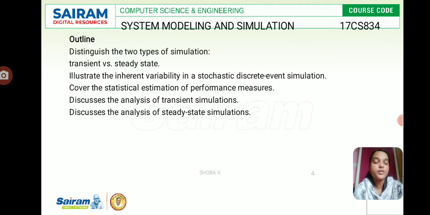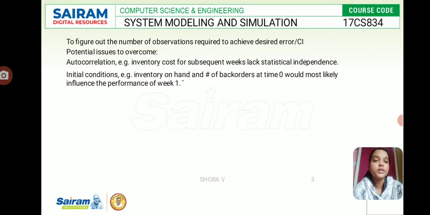We have two types of simulation: one is transient and another one is steady state. Transient is nothing but terminating, and steady state is nothing but non-terminating. We have to see the point estimation before this. Point estimation of theta is based on the data, and also it is based on the bias, and it is defined by theta hat equal to 1 by n summation i equals 1 to n of yi.